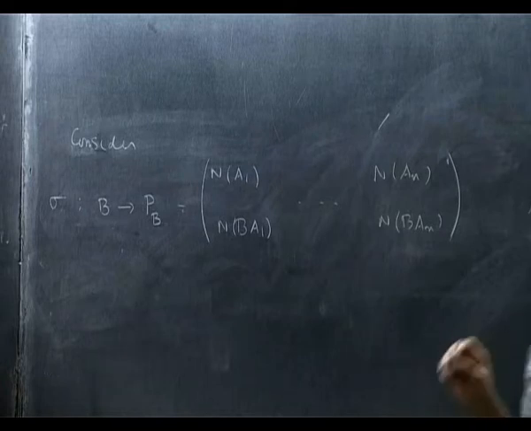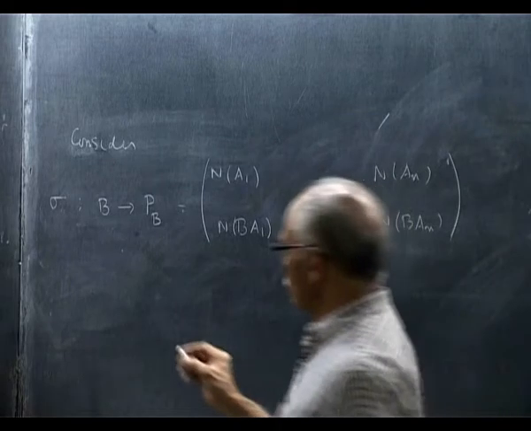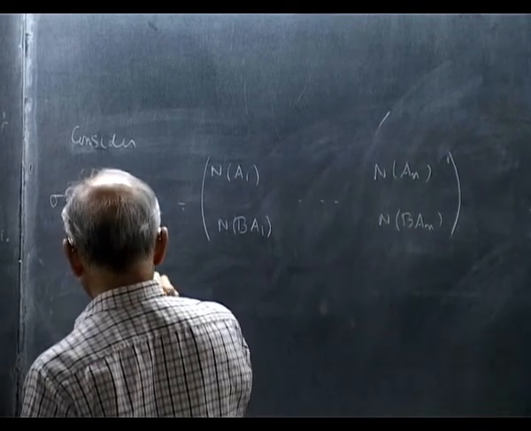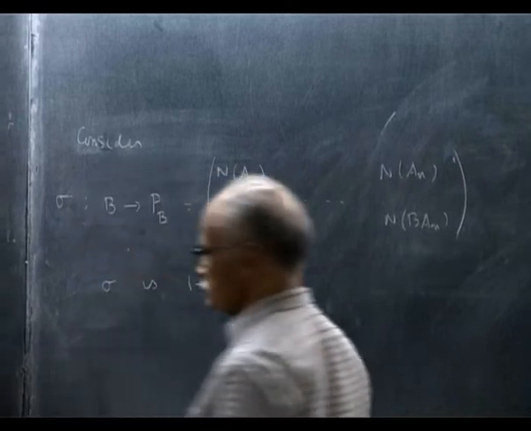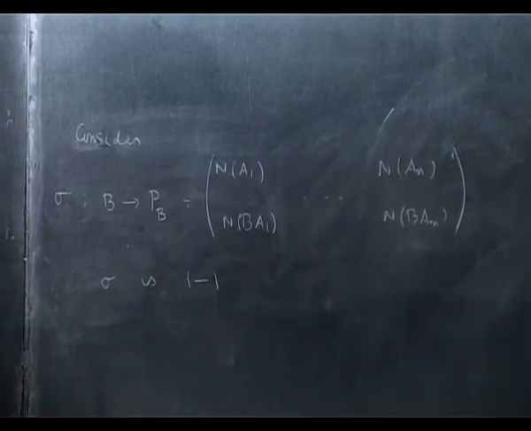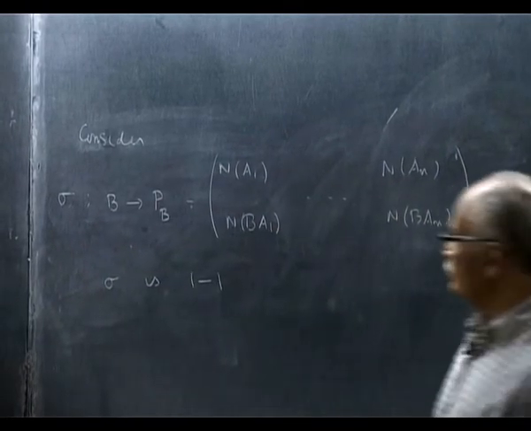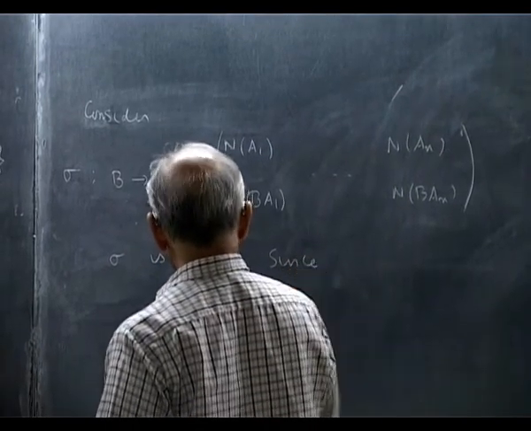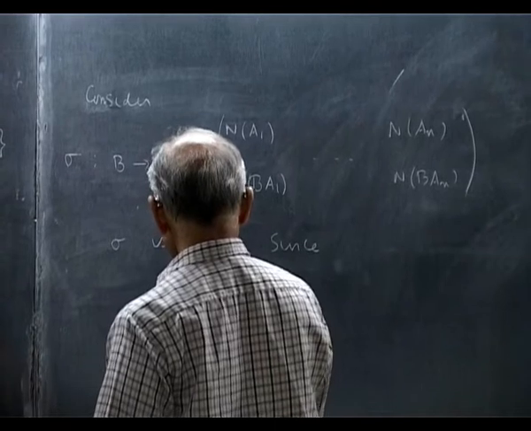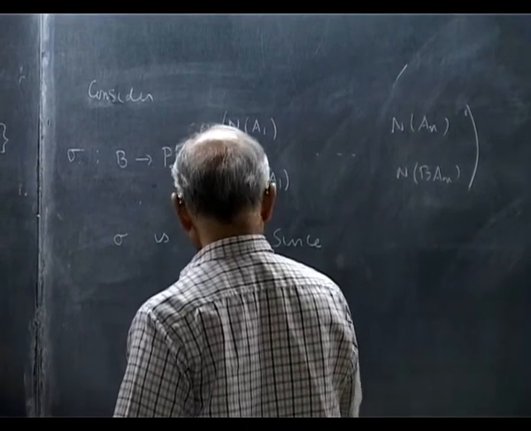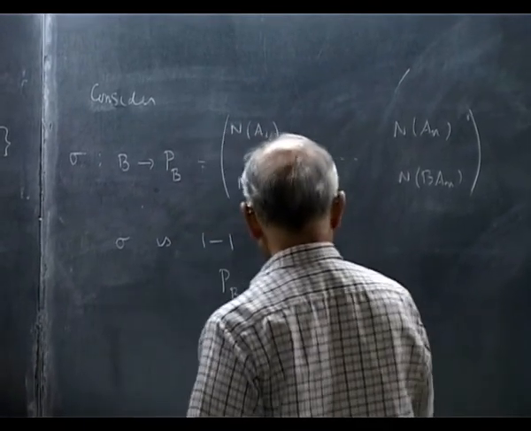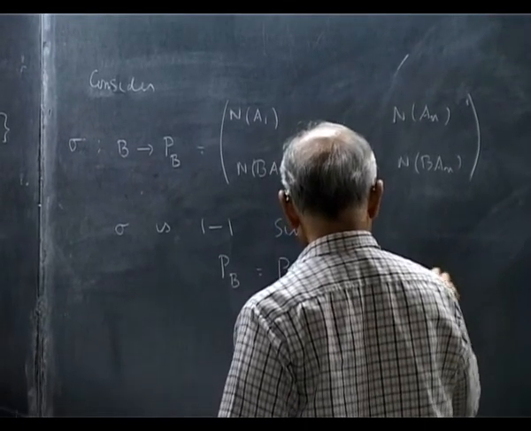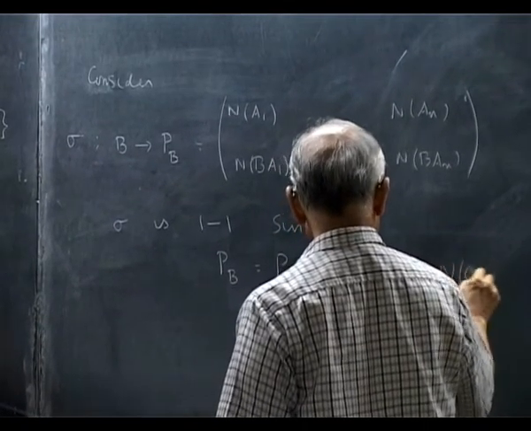This mapping sigma, first, is 1 to 1, since PB equal to PC implies n(B Ai) is n(C Ai).